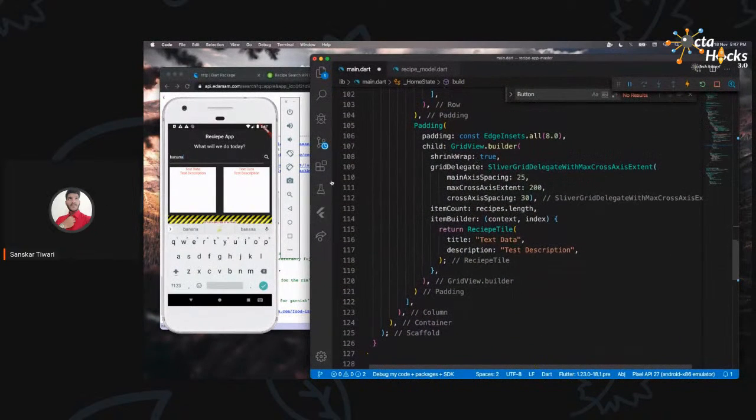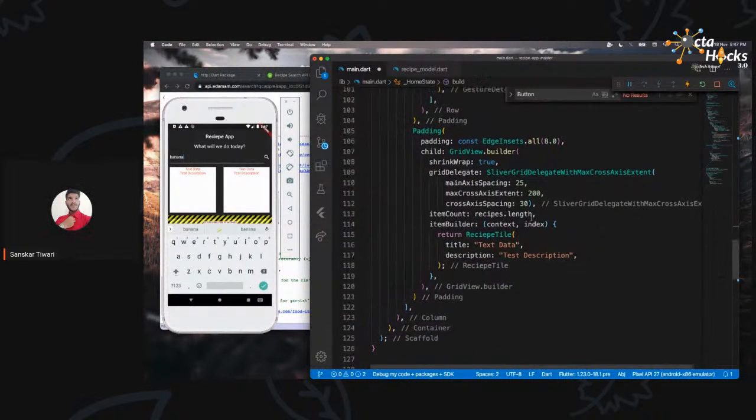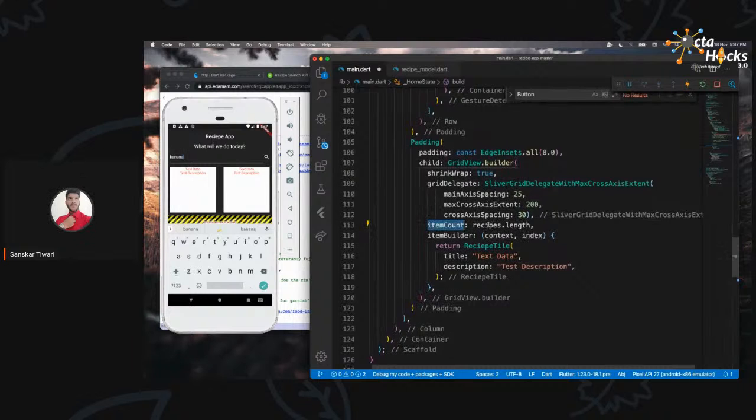Then we come back to this grid layout, right? And we change that item count to now recipes.length. We go inside this title, and then we are going to mention that this is going to be recipes. Then inside the recipe, first of all, we need to give the index. So the index is there, we can get that index, and then just say dot, what is the name of that?